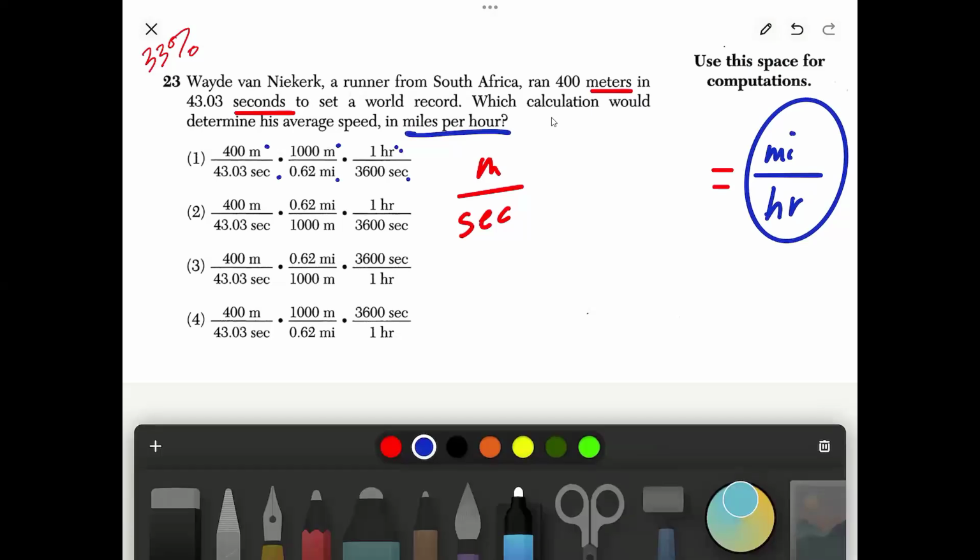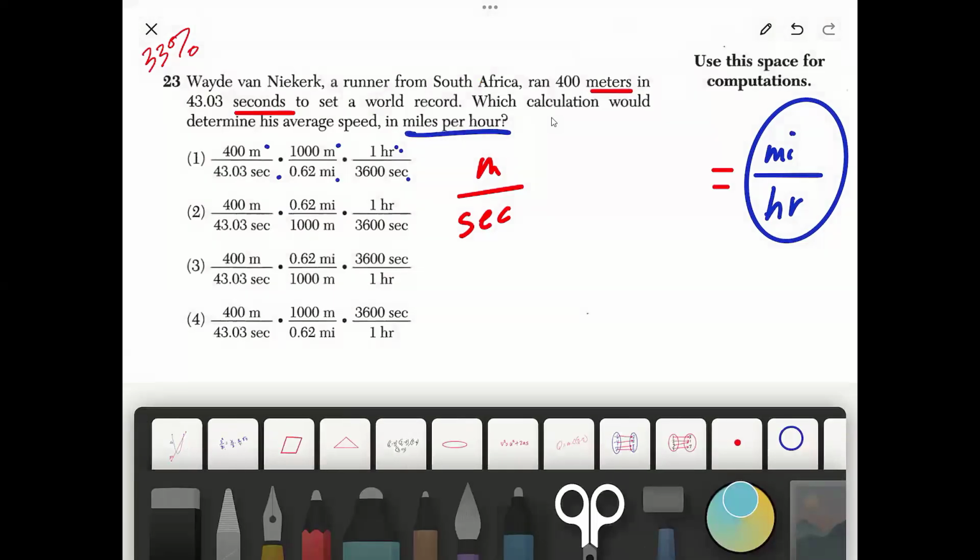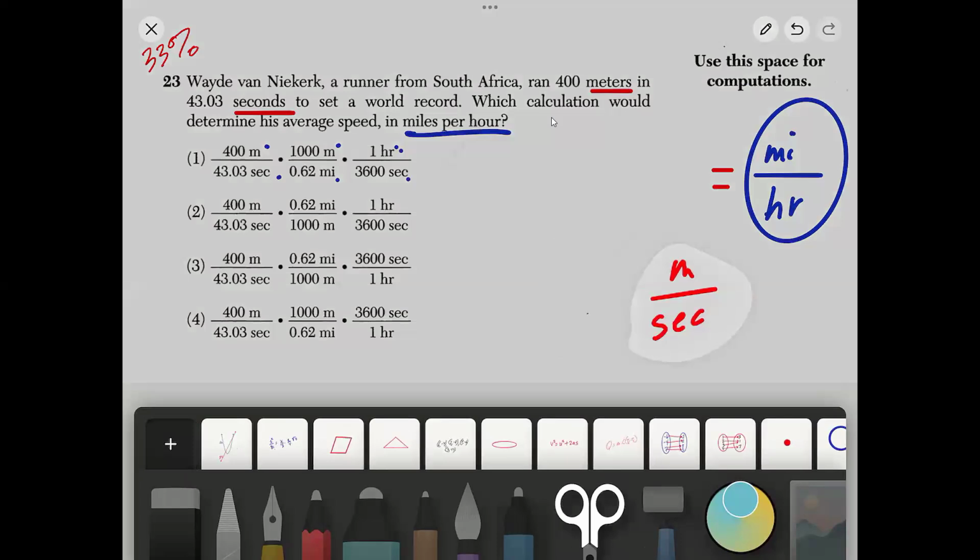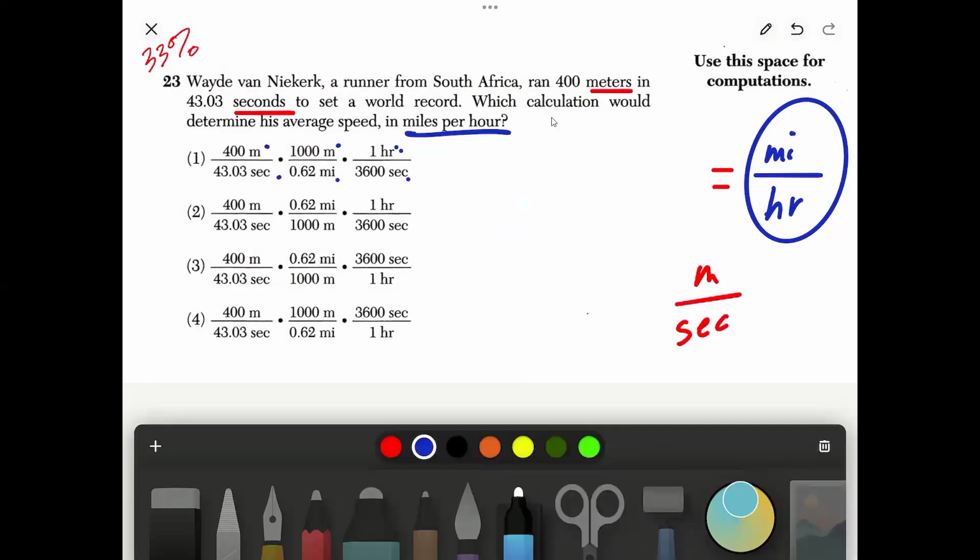Let me move this a little bit out of the way just to show you. We can't cancel anything out on this. So when we get done, it's going to be meters squared times hours on the top, and seconds squared times miles on the bottom. That's not this. So this is not the answer.